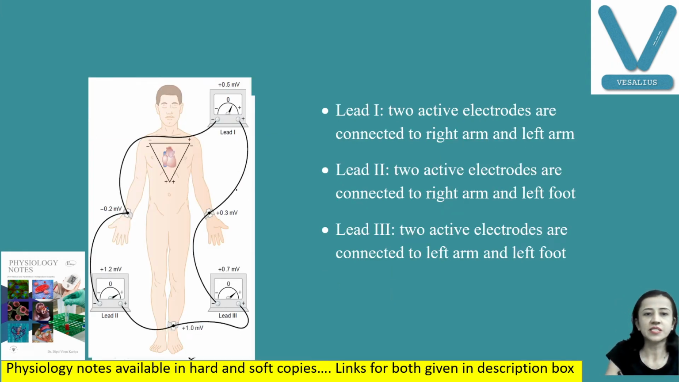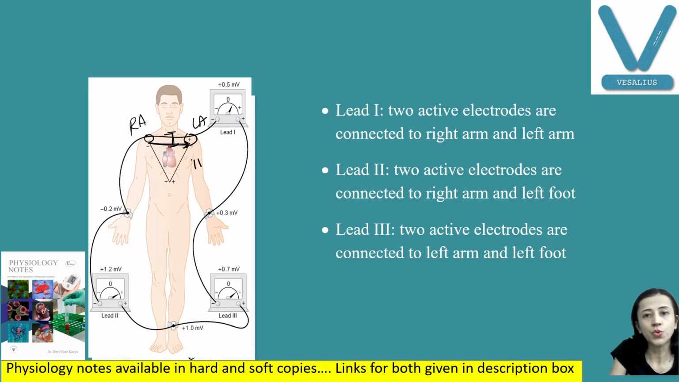First of all, you can see this is the diagram I have taken from the standard textbook. You can see here this is lead 1. So in lead 1, what we do is we are having two active electrodes, one that is connected with the right arm and the other to the left arm. Okay. So right arm is connected with the negative terminal and left arm is connected with the positive terminal. Okay. And this electrical activity moves from negative to positive. So this is the direction.